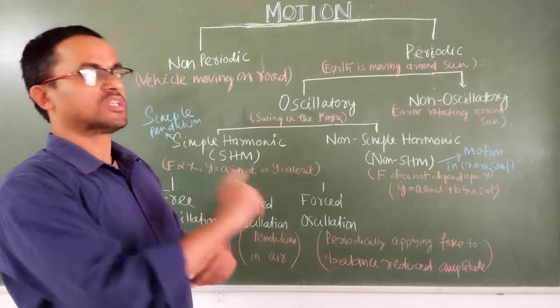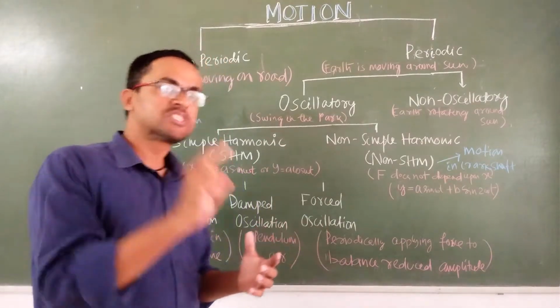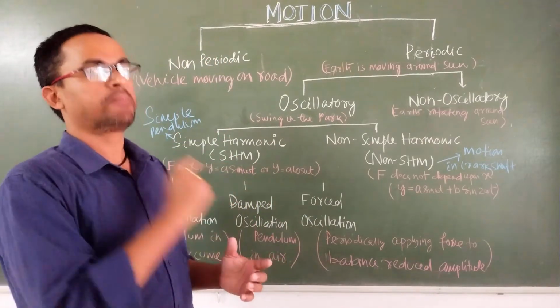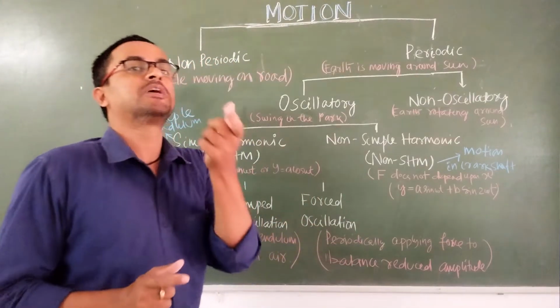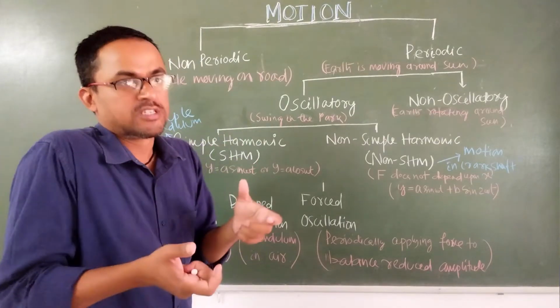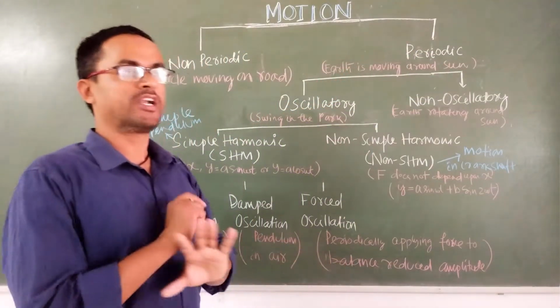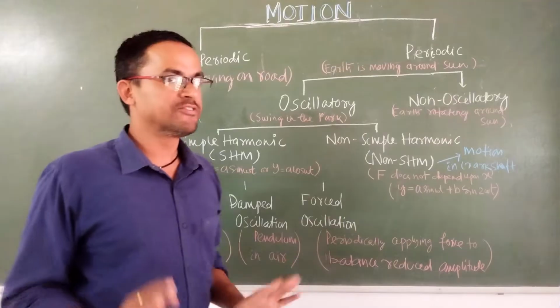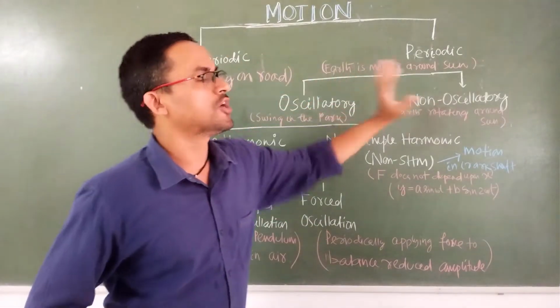There are many examples where the same motion repeats after a period. When any motion repeats after a fixed interval of time, it is called periodic motion. So whatever motion we see, we can first classify into two categories, periodic and non-periodic.